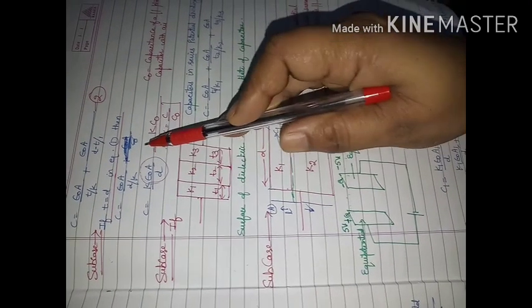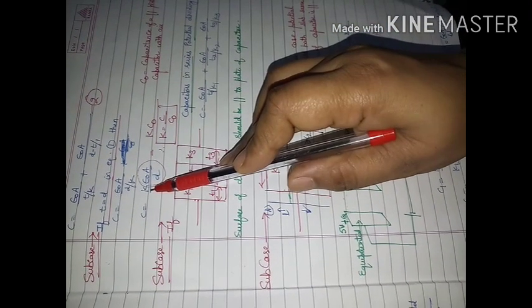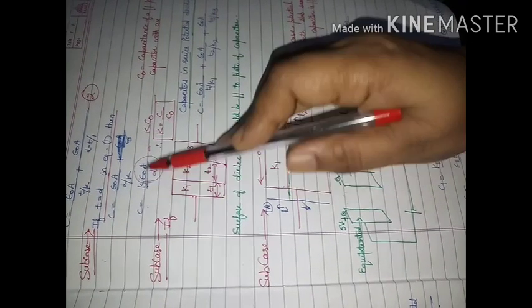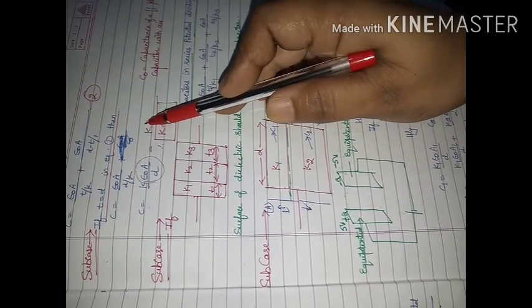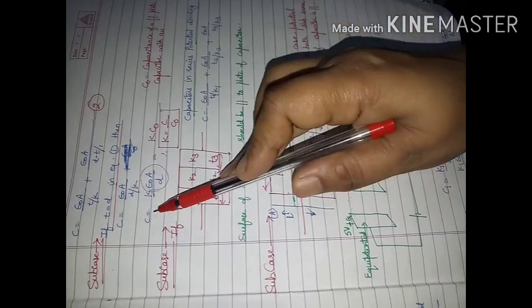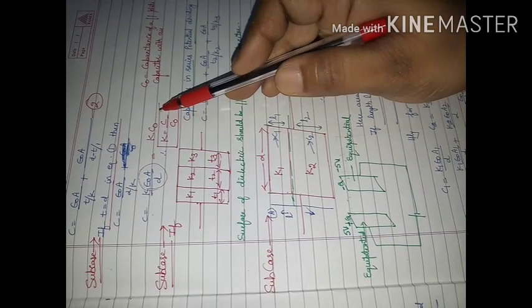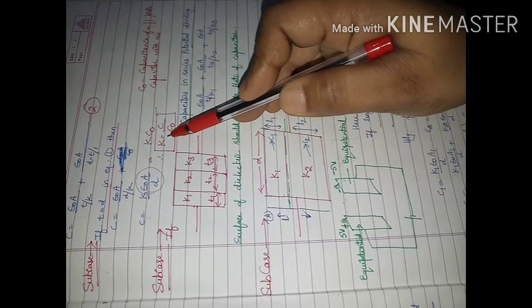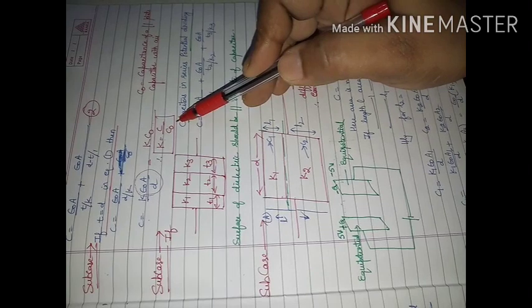And when air is replaced by some dielectric substance, then capacitance increases. C is equal to K times the capacitance of a parallel plate capacitor with air. So C is equal to K C naught. From there we have another expression for dielectric constant. K can be given as C upon C naught.